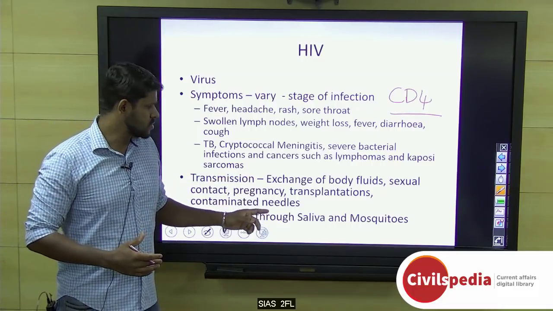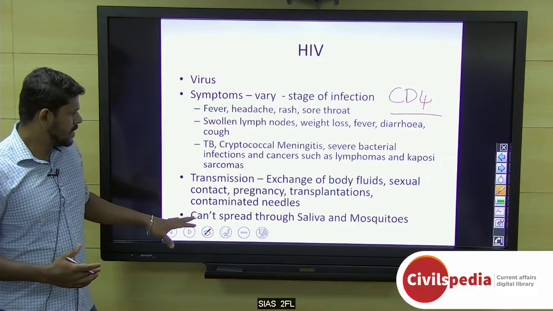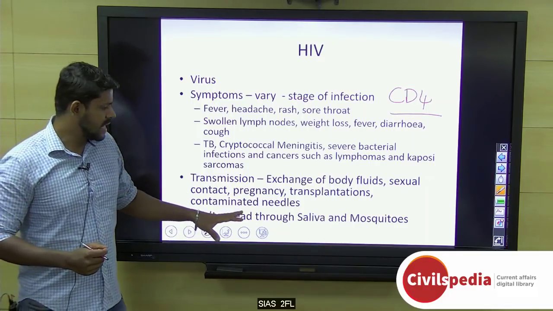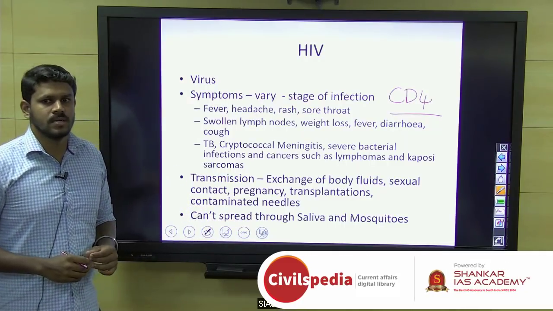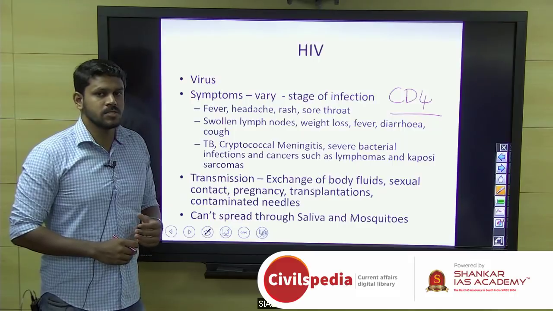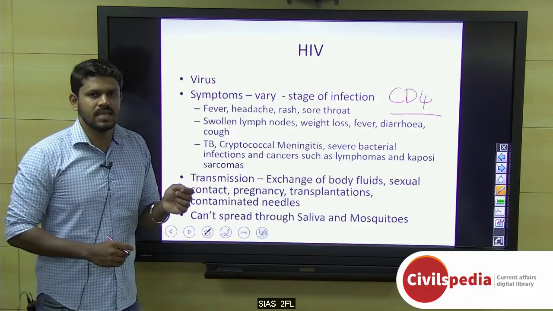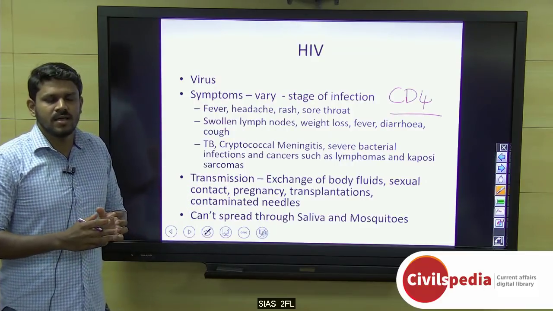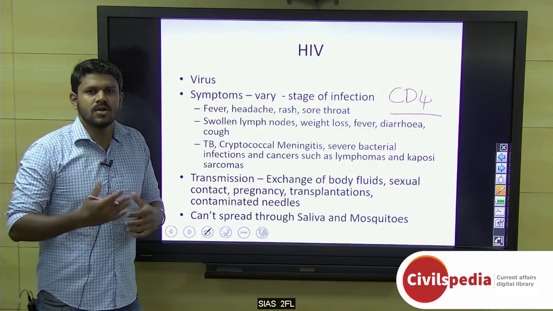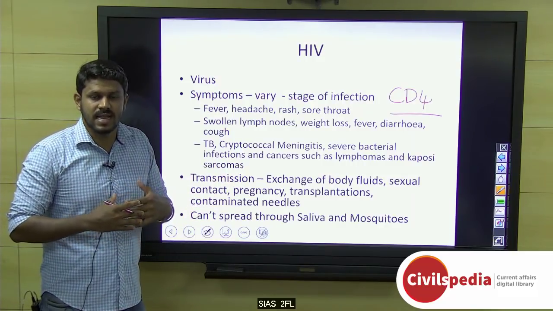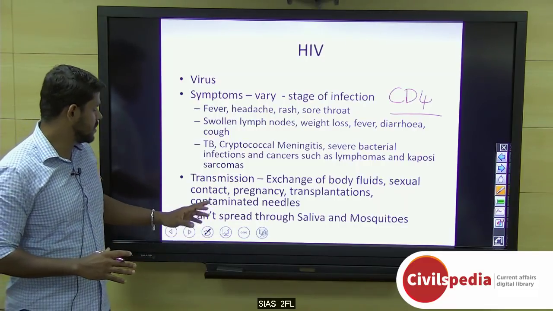Breast milk is also there, and blood is also there by transmission. And it cannot spread through saliva and mosquitoes. And there is a question why mosquitoes cannot transmit HIV. The HIV virus requires T cells to replicate itself in the organism. But mosquitoes do not have T cells, therefore it cannot replicate, and therefore the HIV virus is digested along with the blood food of the mosquito, and therefore it cannot spread HIV.